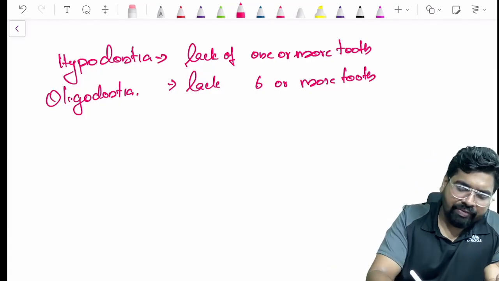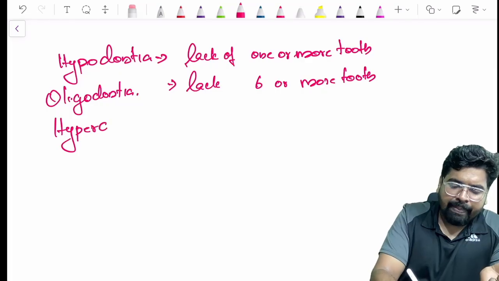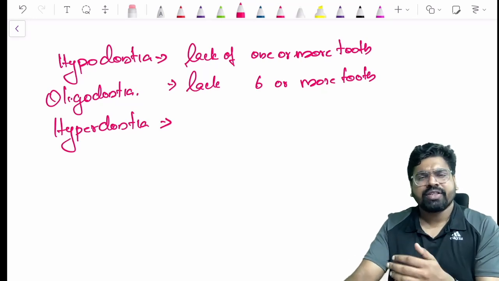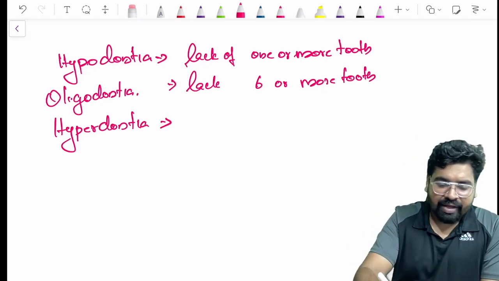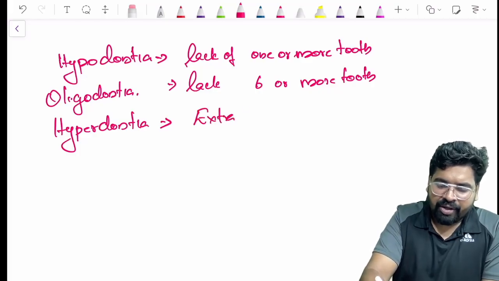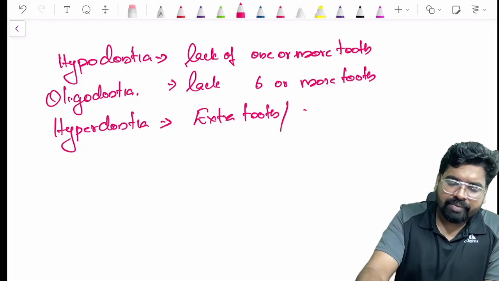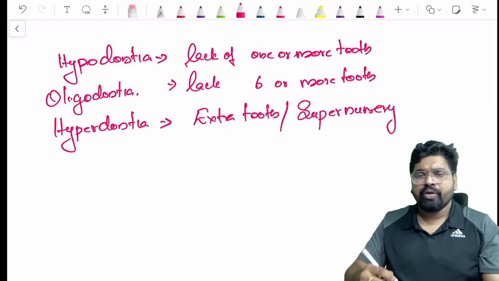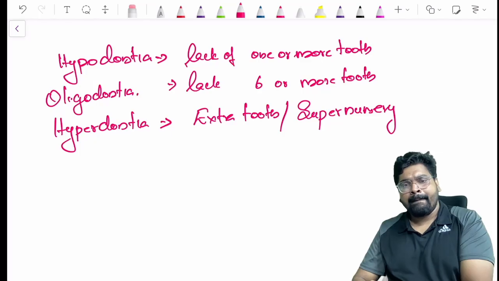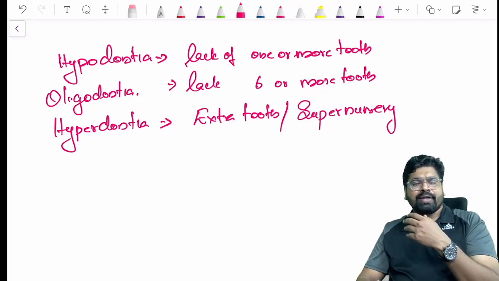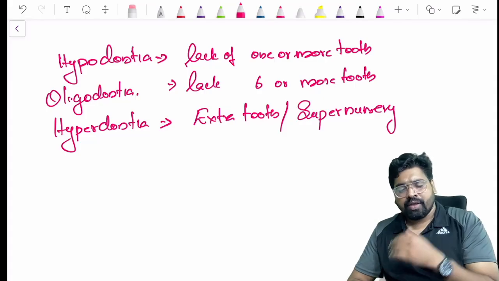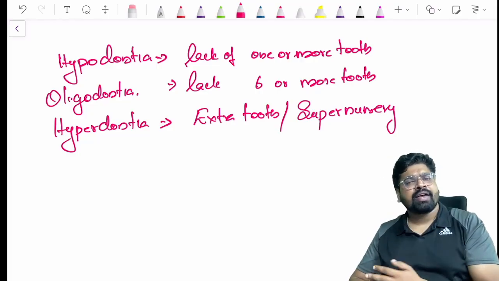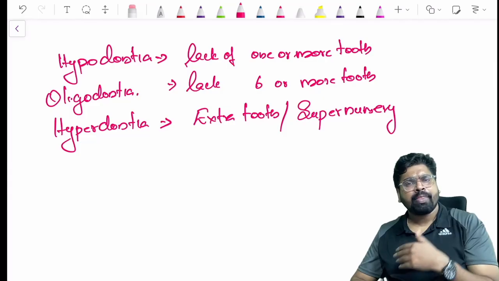And when do we call the term hyperdontia? Whenever we have an extra tooth, we call it hyperdontia. That condition is called supernumerary teeth. The common term for hyperdontia is supernumerary teeth. So hypodontia is a lack of one or more teeth. If 6 or more teeth are missing, we call it oligodontia, and if we have an extra tooth, we call it hyperdontia or supernumerary.